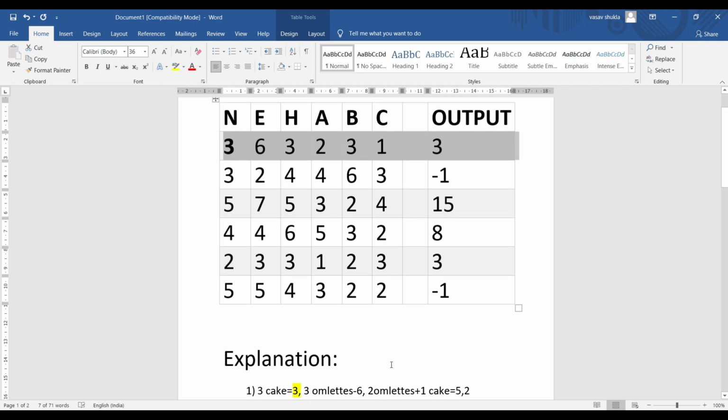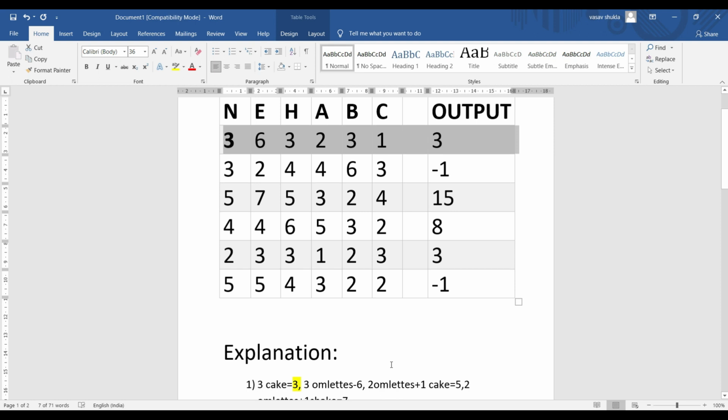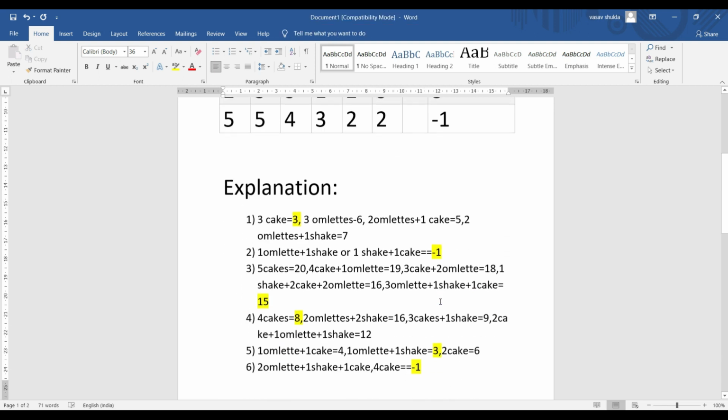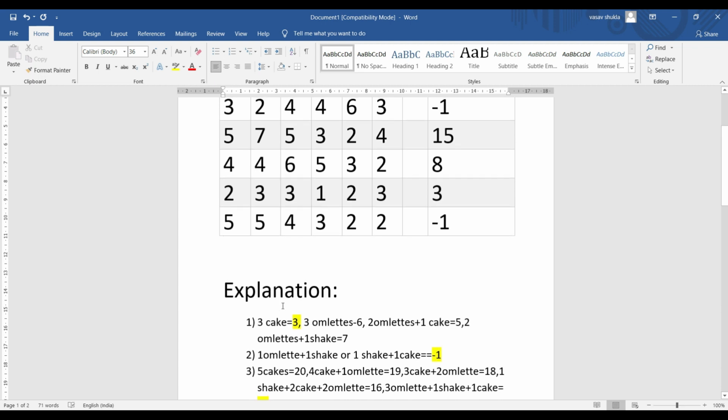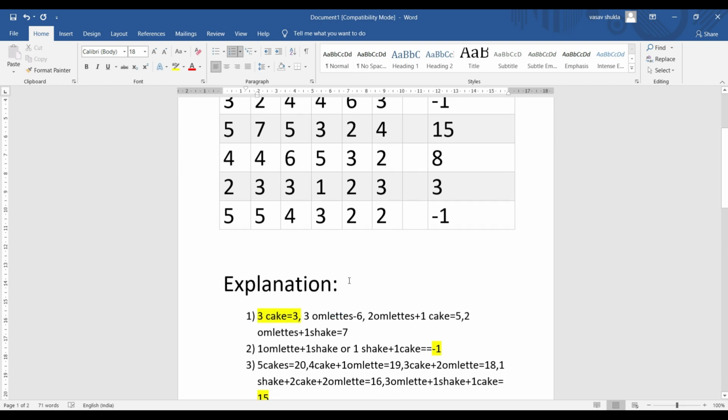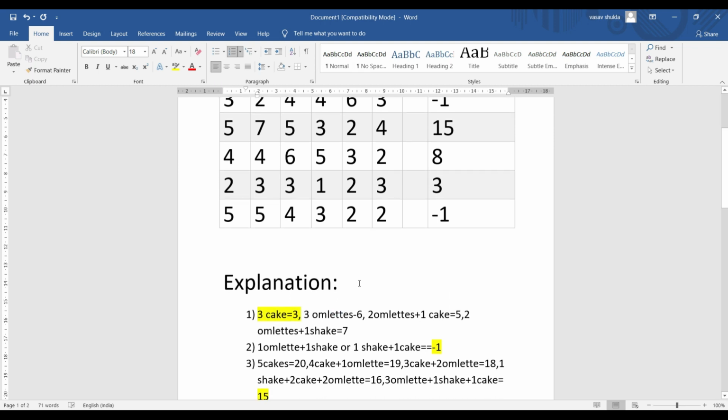So the first test case: the persons are 3, eggs are 6, bars are 3, and prices are 2, 3, 1. So similarly we will form the sequence. Let's see. We need to find the minimum price. So for 3 cakes it is 3, 3 omelets is 6, 2 omelets and 1 cake is 5, and 2 omelets plus 1 shake is 7. So the output here is 3.